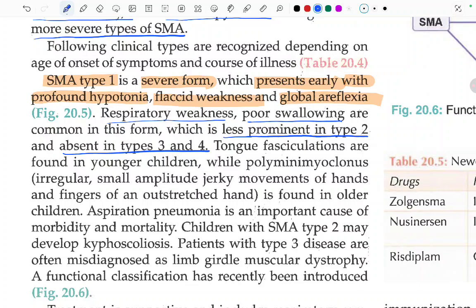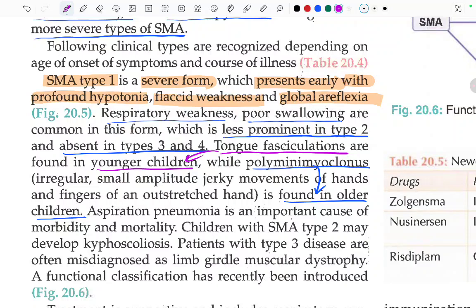Tongue fasciculations are seen in what? Tongue fasciculations are found in the younger children, while polymini myoclonus is found in older children. Okay, and these are the tongue fasciculations in young children.